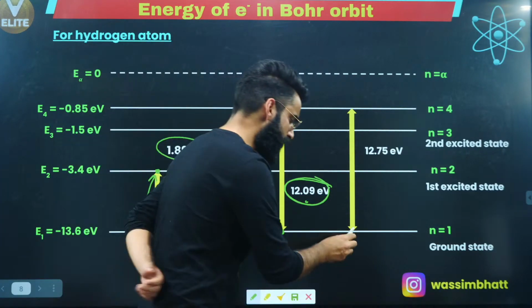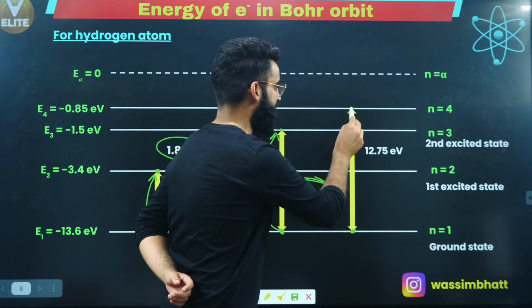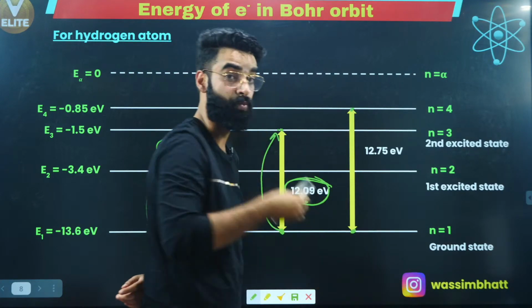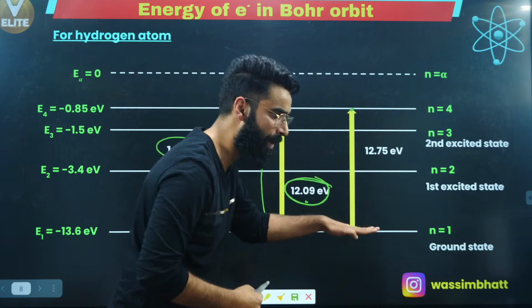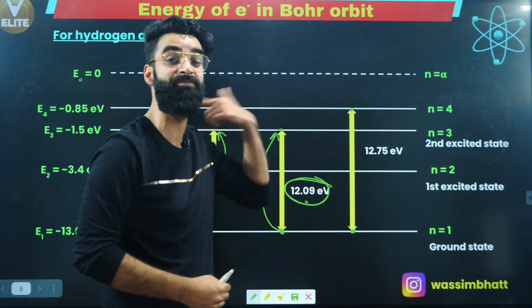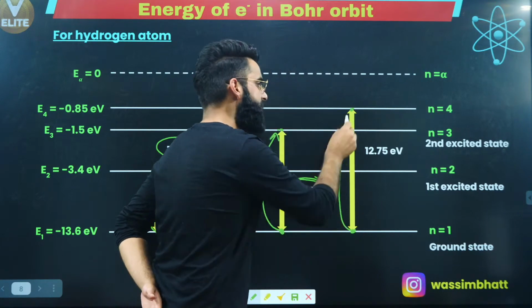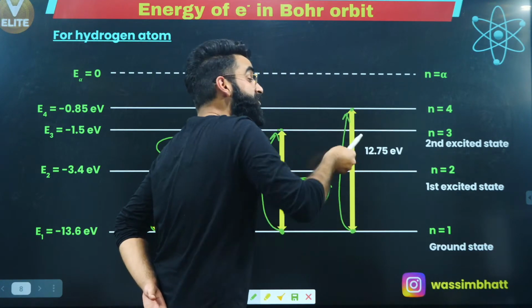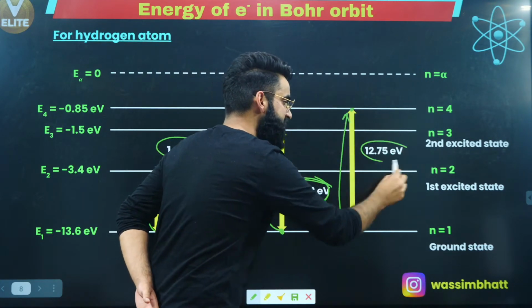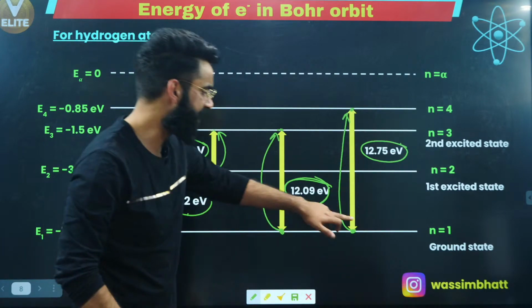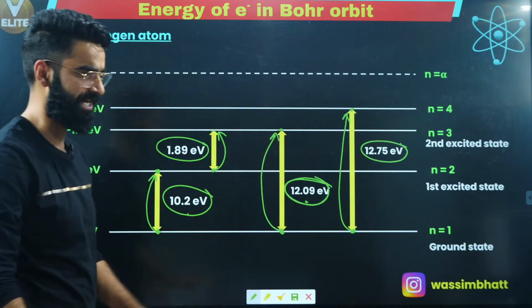Similarly, if I want the electron to go directly from shell number 1 to shell number 4, I need to supply energy, because whenever an electron makes a transition from a lower energy state to a higher energy state, it absorbs energy. Here, the electron has to go from shell number 1 to shell number 4. So how much energy do I need to supply? I need to supply this much amount of energy to the electron, then it is going to go directly from shell number 1 to shell number 4, right?